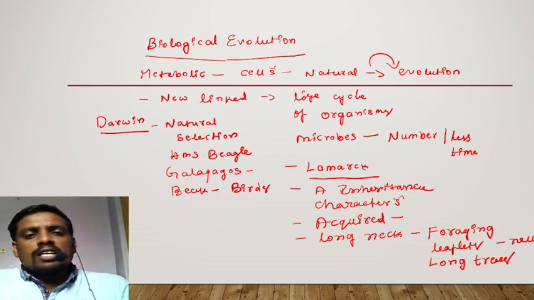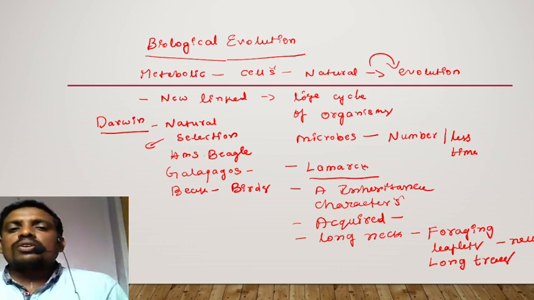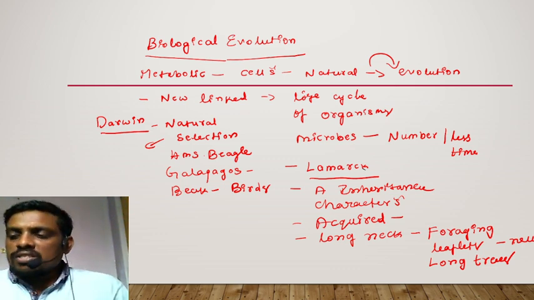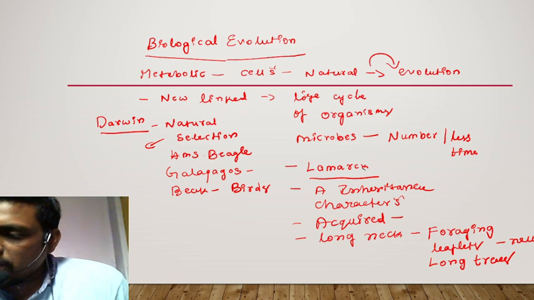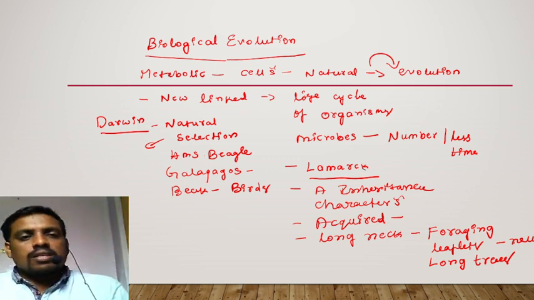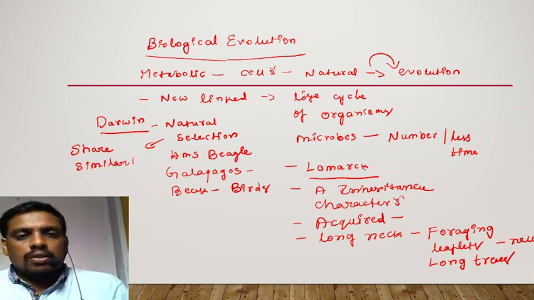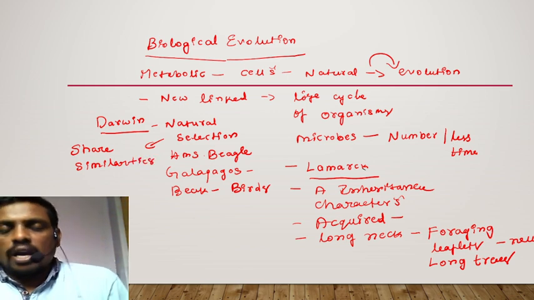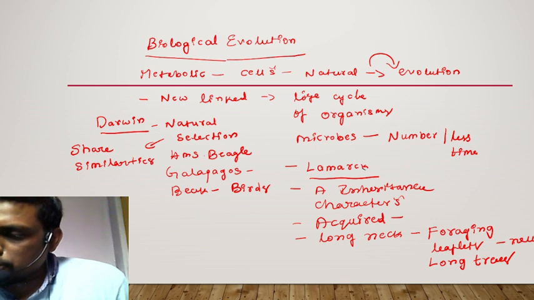As per Darwin, nature only selects what kind of living organisms should persist, and nature only gives them a chance to survive. Existing living forms share some similarities. Existing living organisms share some of the similarities in the present generation. These similarities are common for every species, and it varies from species to species.